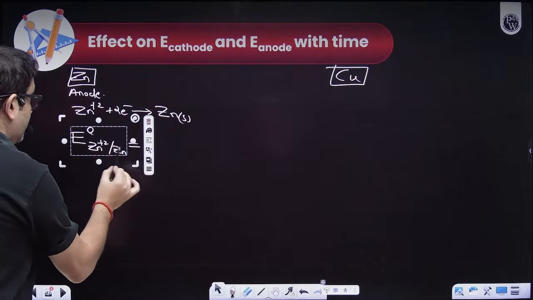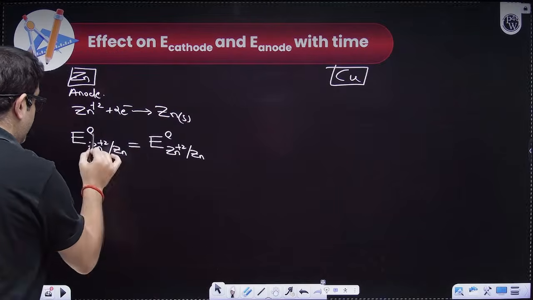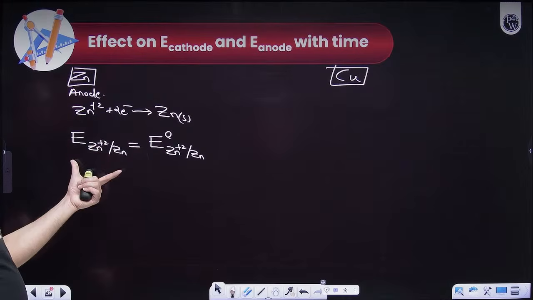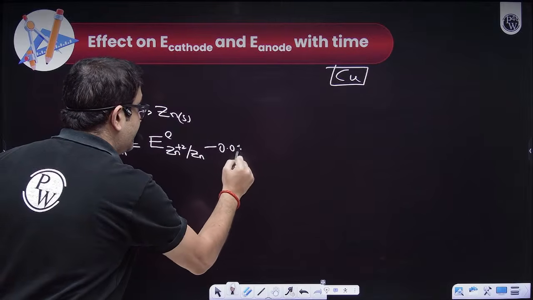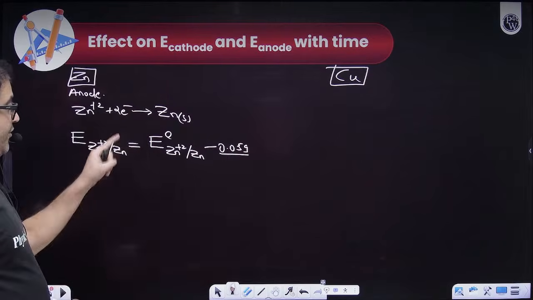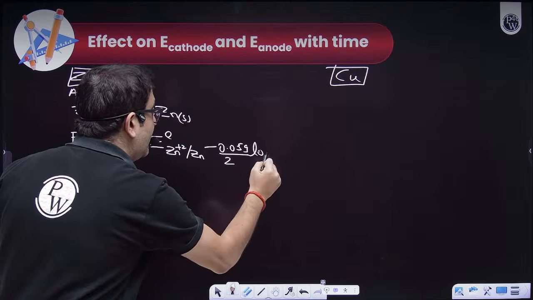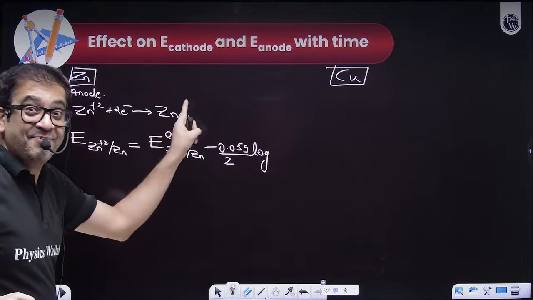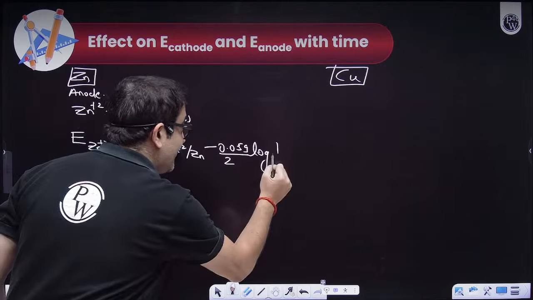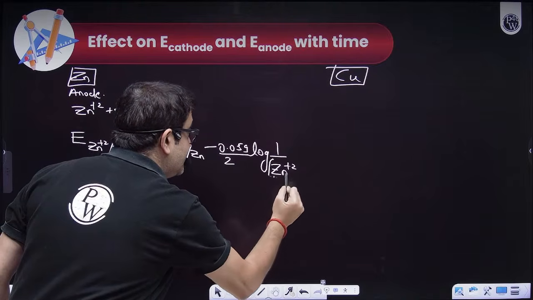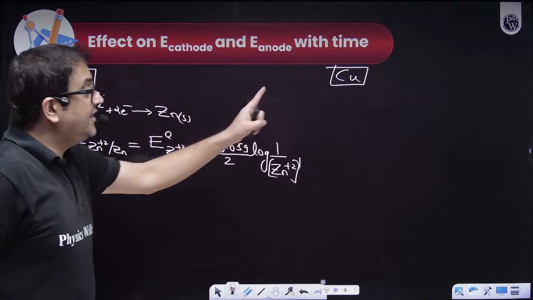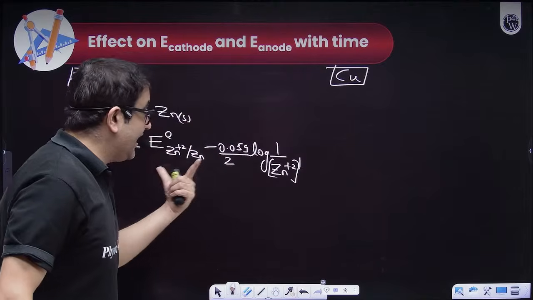So the electrode potential for zinc will be the standard electrode potential minus 0.059 upon the number of electrons transferred, which is 2, into log of, now what will be the product, pure solid will not impact, so the product is 1 upon Zn plus 2 concentration, raised to the power 1. And similarly, if we write this for copper, then it will again be the same.